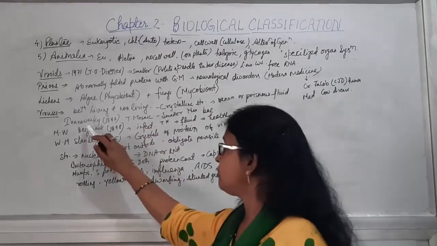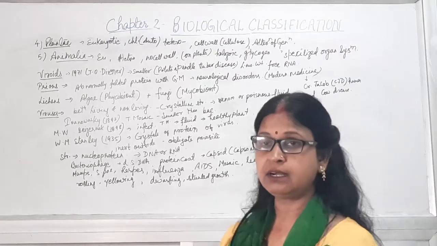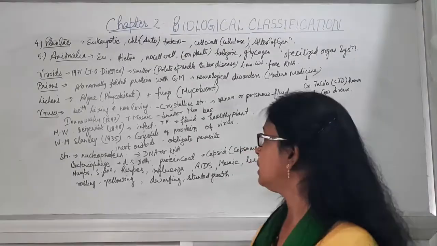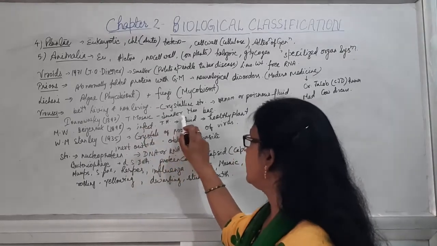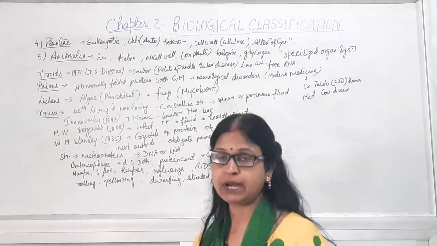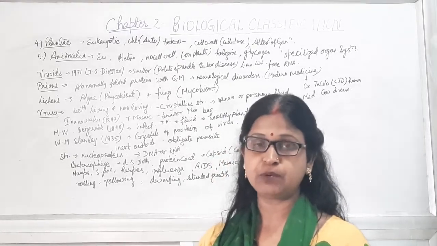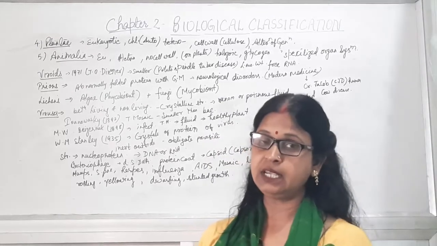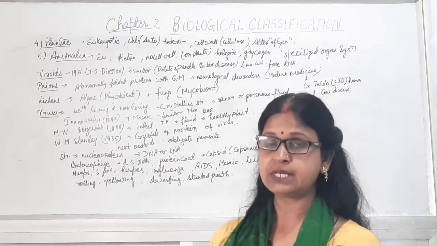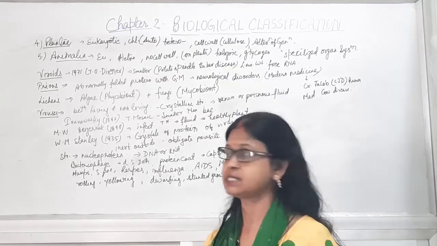That means Ivanovsky, in 1892, when he was studying the tobacco leaf, found they are responsible for the tobacco mosaic disease, and they were smaller than bacteria, and they filtered through the filter which was filter proof for bacteria. Then he concluded that these viruses are smaller than bacteria and responsible for some disease.